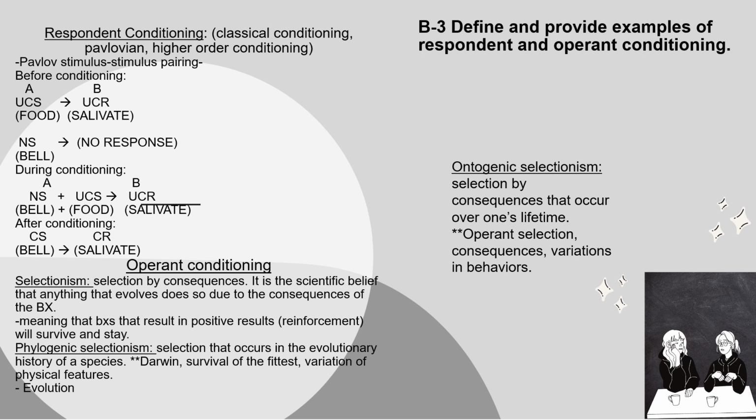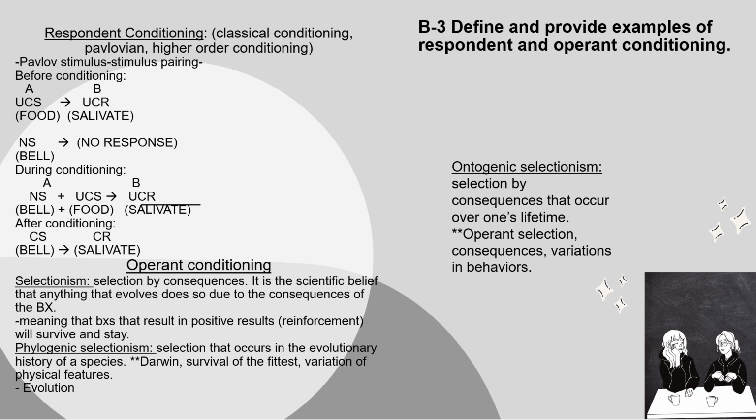So operant conditioning. First we're going to talk about selectionism. This is selection by consequences. It is a scientific belief that anything that evolves does so due to the consequences of the behavior, meaning that behavior that results in positive results will survive and stay. So selectionism.